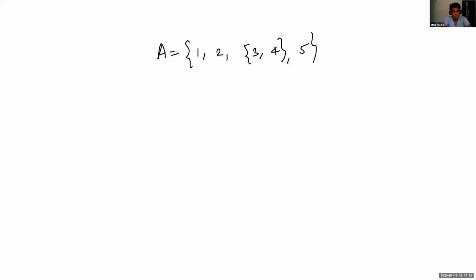Okay, Dia, 5 belongs to A. Is it correct or wrong? 5 is an element of A. Look here, in A, is there any 5 present and given in the set? So 5 is an element of A.